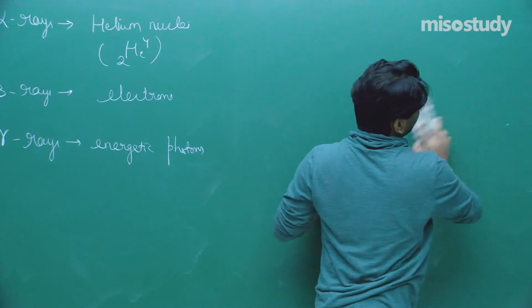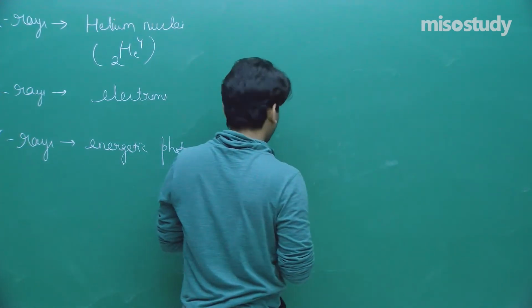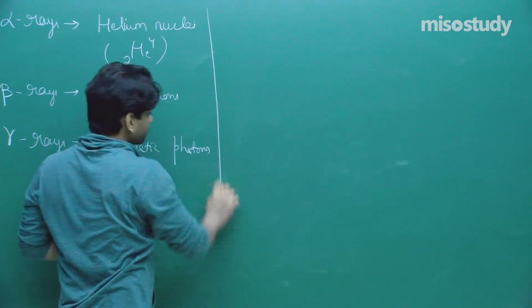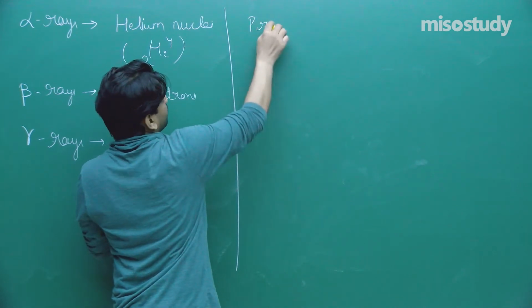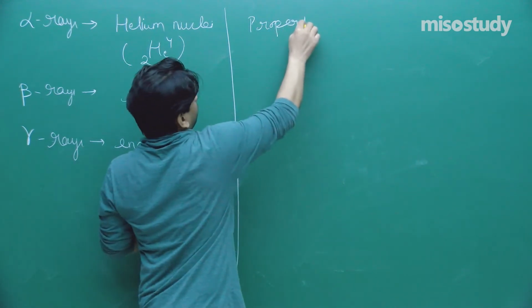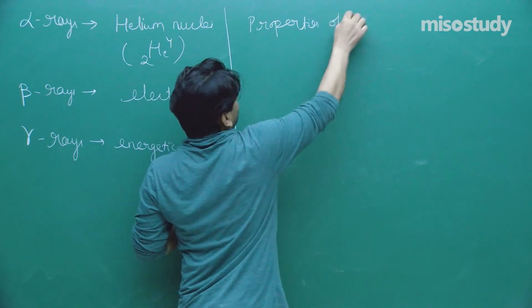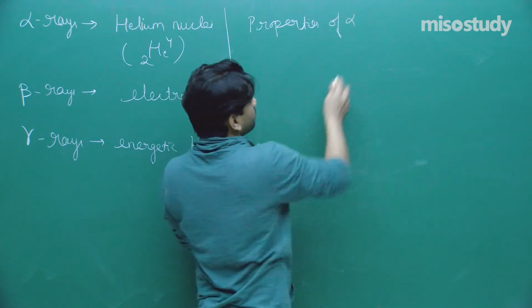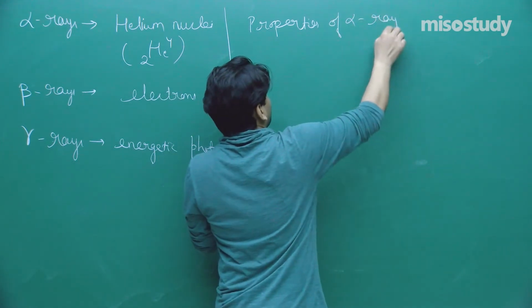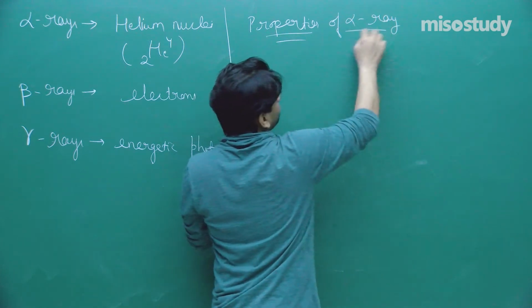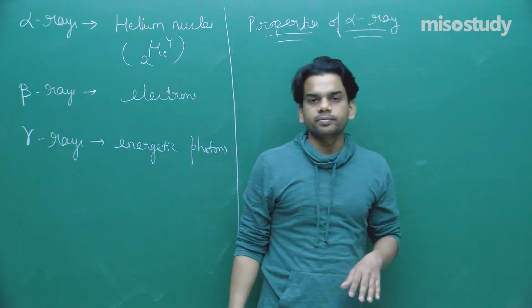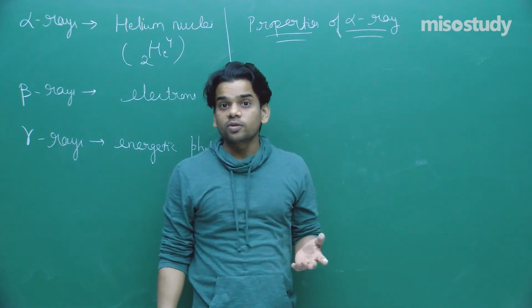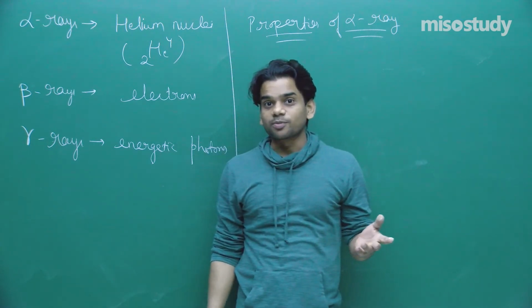Now let us talk about the properties of all these three, starting with the properties of alpha ray. Already we know that it has a positive charge. It's a helium nucleus, so it has a positive charge.